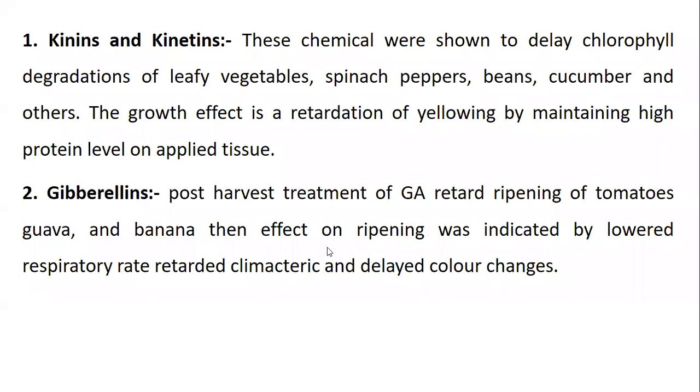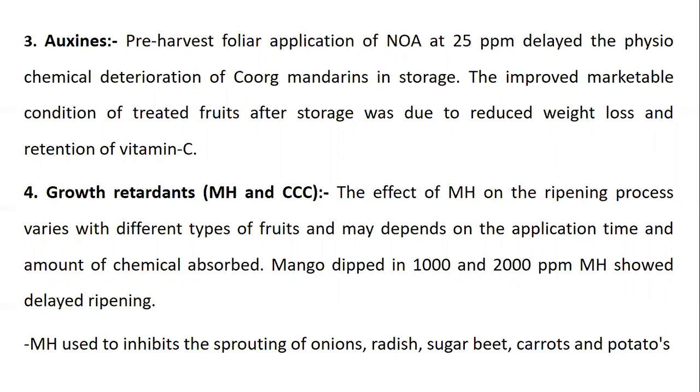This ripening process can be lowered through the respiratory rate, retarded by delayed color changes. Gibberellin solution can be prepared, and in this solution climacteric fruits like tomato are dipped and kept for some time, and the ripening process is retarded.